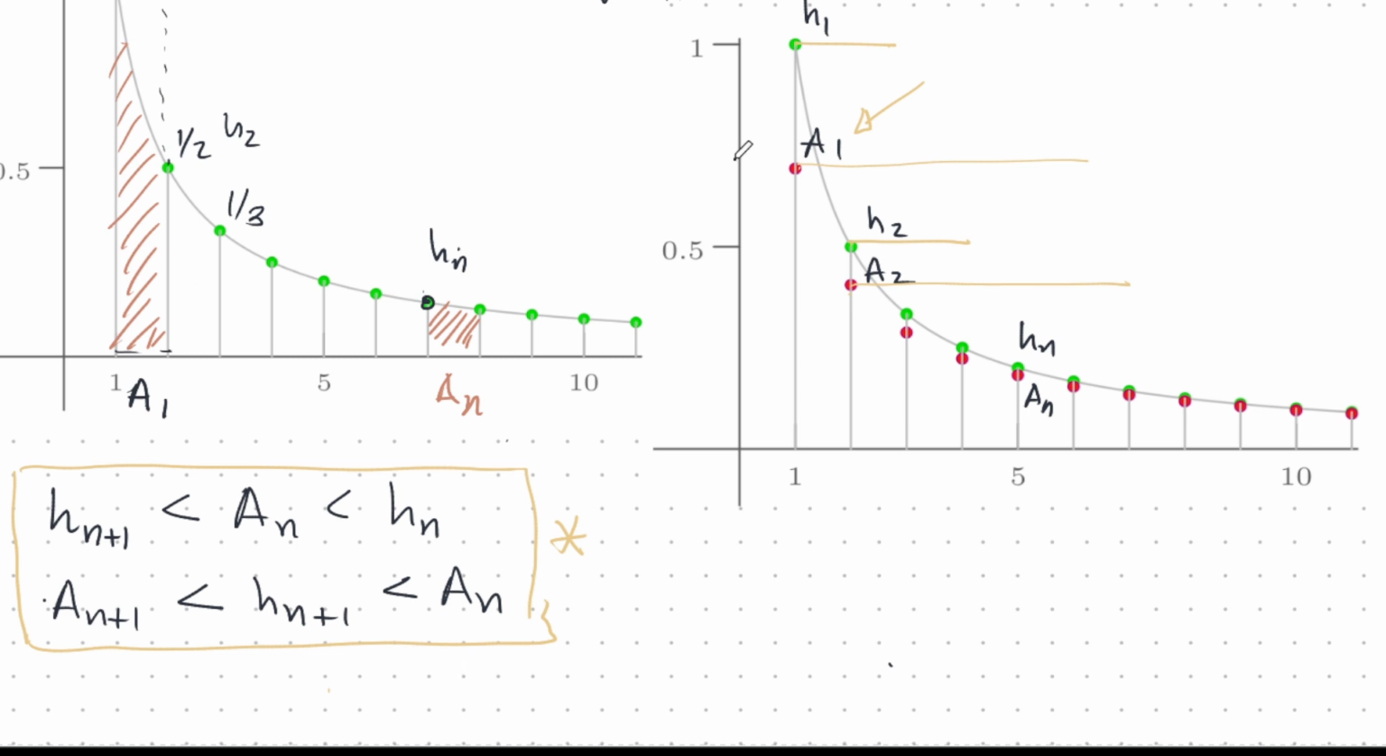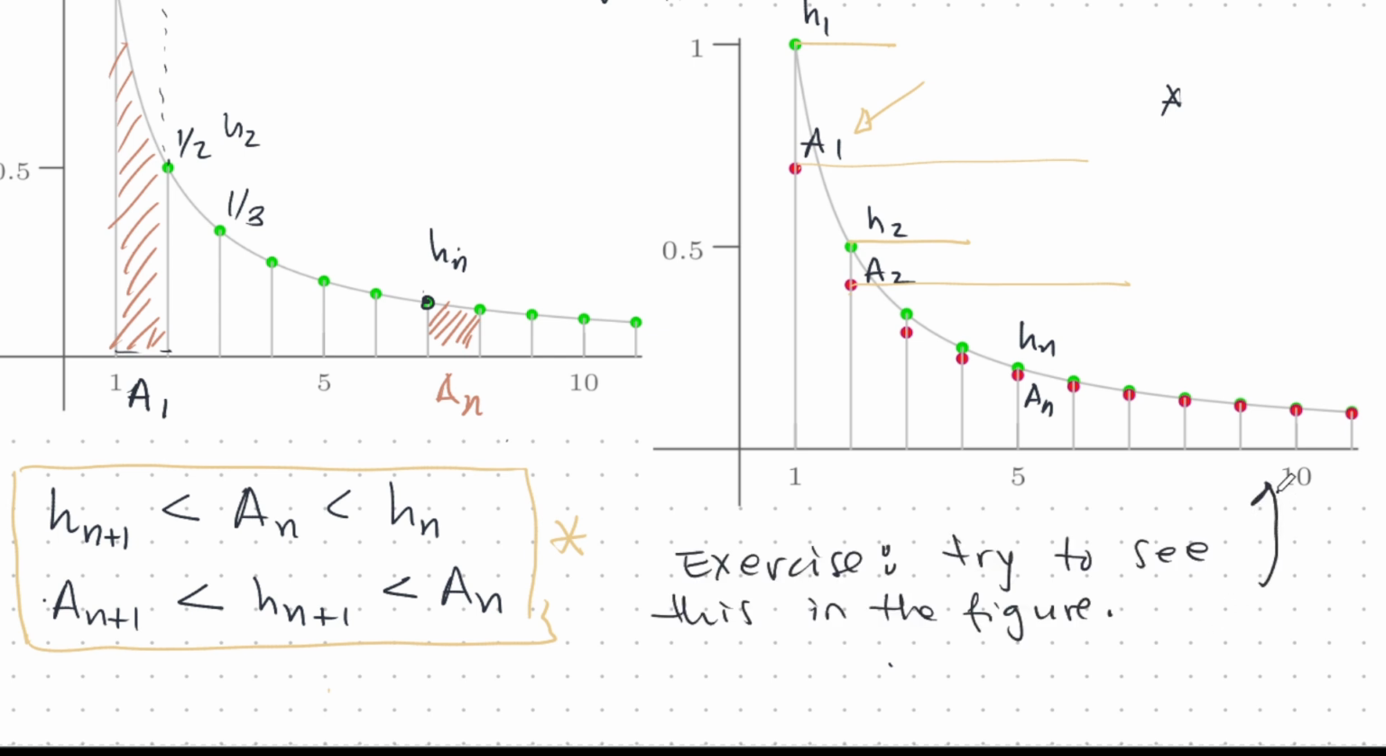You can look at this video and or you can look at this graph here, and you can convince yourself using intuition that these things are true. Just try that. That's an exercise. So as an exercise, try to see that these inequalities hold using the picture here. And once you're convinced that it is true in the picture, you can go to the previous video and see the rigorous proof of it being true.